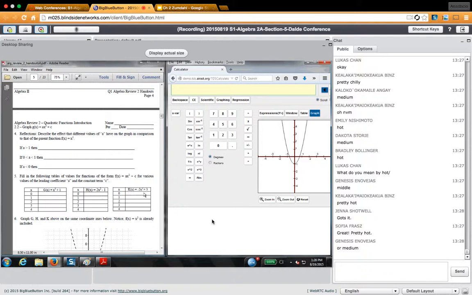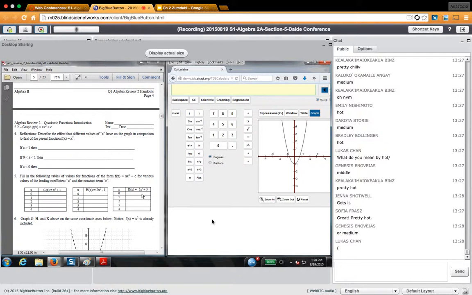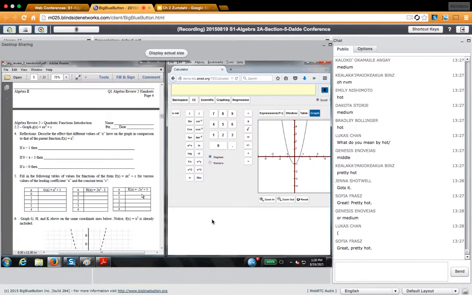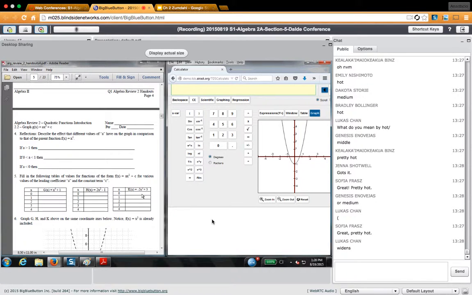All right, let's look at this graph right here. What does that graph look like? Okay, that's a negative, right? That one is negative, so it's a parabola that's upside down. What else? And it starts at 3. That means it's pushed up 3. And what does the 2 do? Stretched vertically. All right, Lucas says it widens. Sophia says it thins.